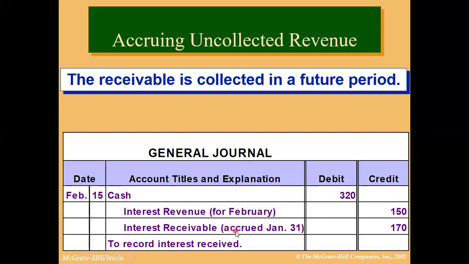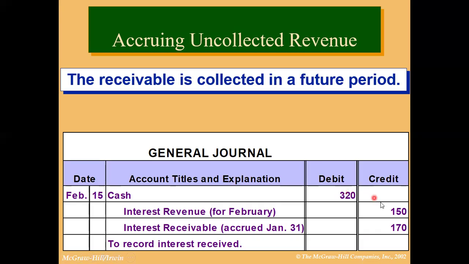that was called accrued revenue. That was actually a revenue of January, but payment is being made in February. So that was recorded at that time as interest receivable. Now we are crediting it, we are reducing the balance of interest receivable. Interest receivable will be reduced. So that is why we are crediting it here. Interest receivable credit by 170.